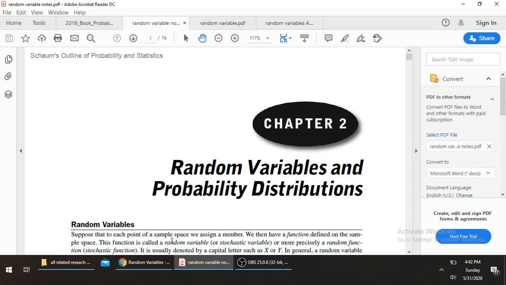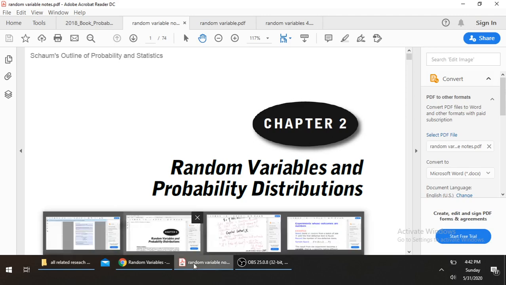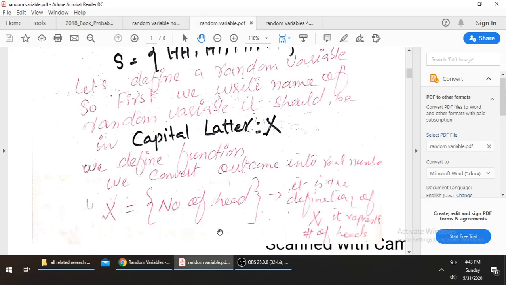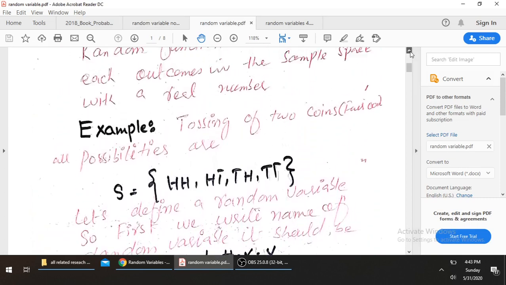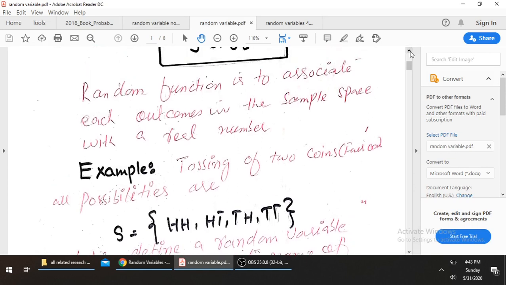It's usually denoted by a capital letter such as X or Y, but in general, we use the notation X. Random variable is to associate each outcome in the sample space with a real number.